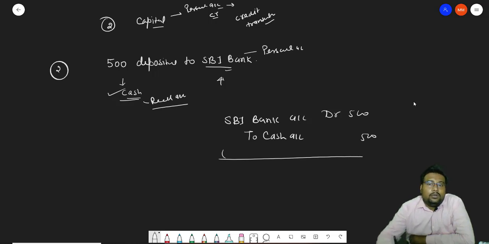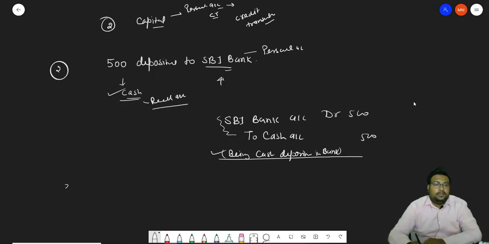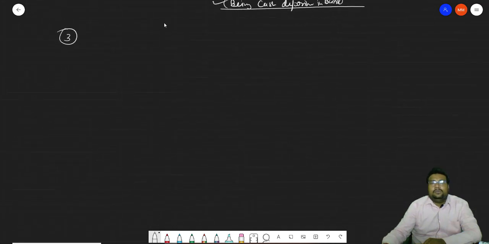What narration will you write down? Being cash deposited in bank. So if the person does not understand what is happening, the person will understand by reading the statement that in this particular transaction, cash deposited in bank worth rupees 500. Third transaction. Today we will learn the transactions, and from tomorrow onwards we will solve the questions. Is it?